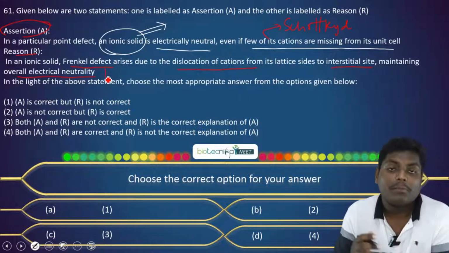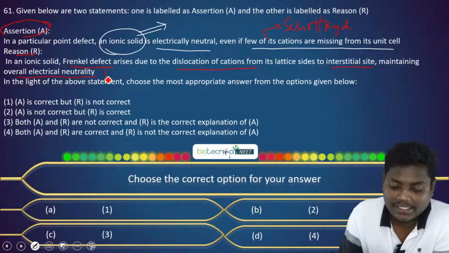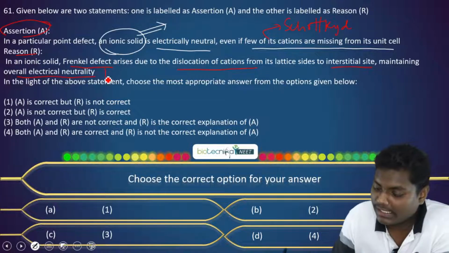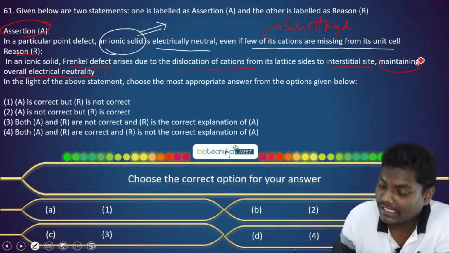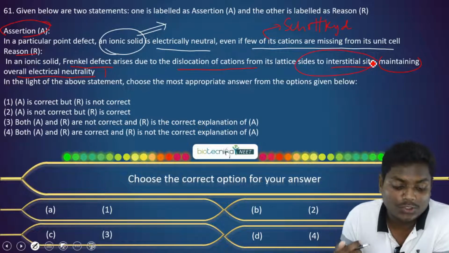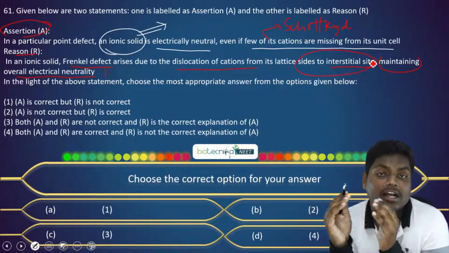This is a true statement because in Frenkel defect, we have electrical neutrality. This fact is true. It is to be electrically neutral. But the important thing is the cations move away from their interstitial sites. So this statement is also true. So the assertion A and the reason R are both true.